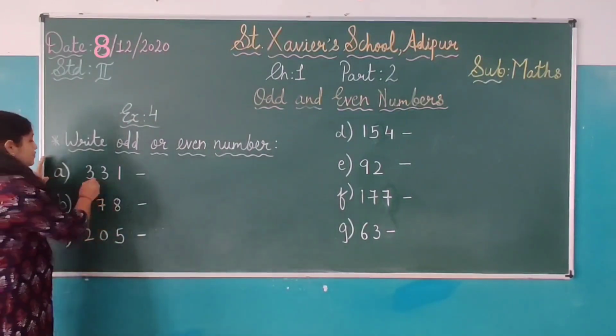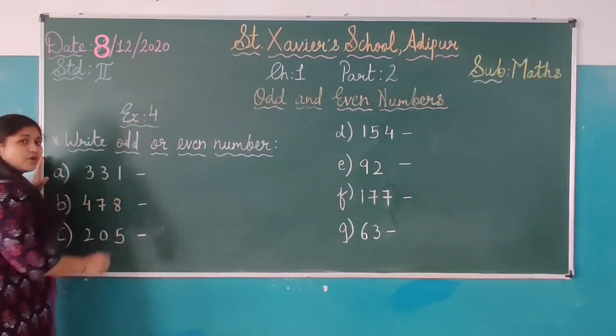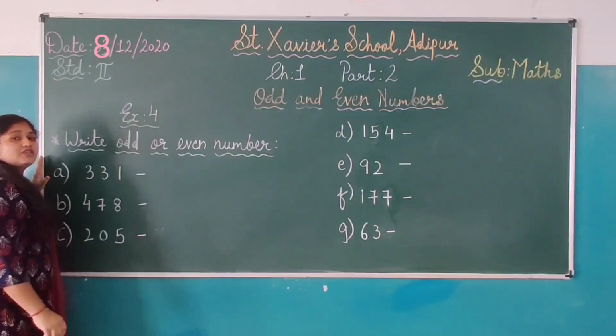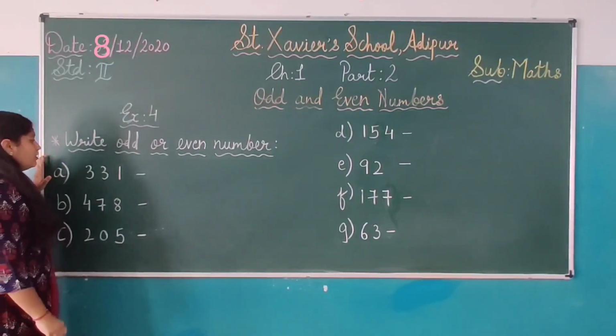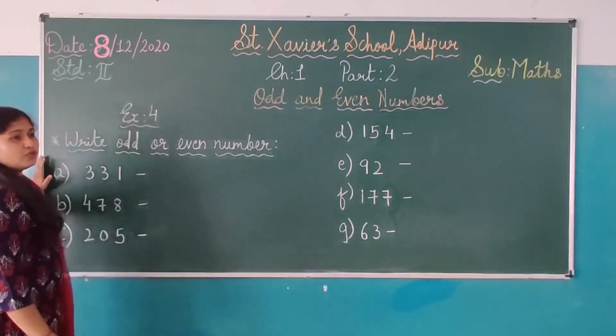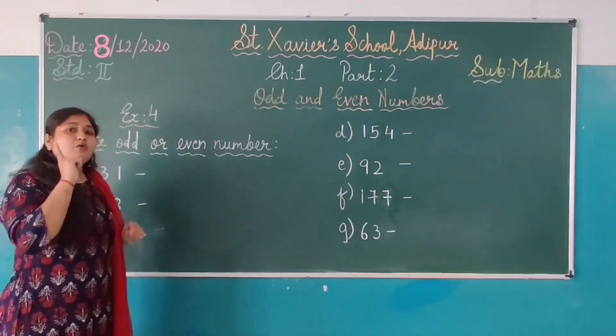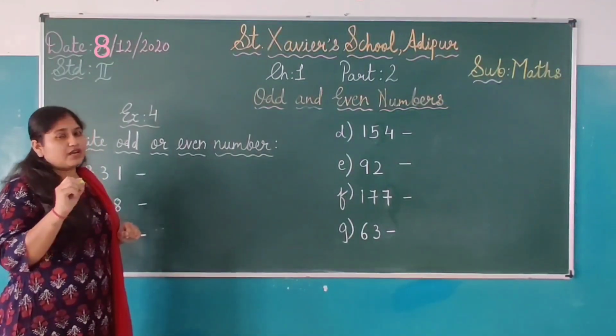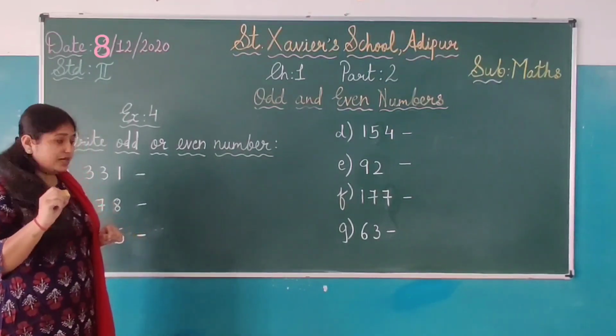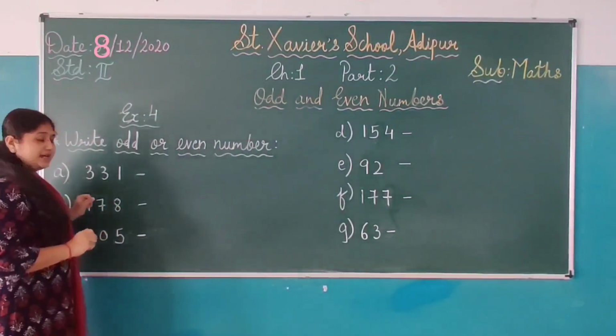The number is 331, right? Now here, students, we have to underline the number which is on the ones place. Ones place पे जो number है हमें उसको क्या करना है? Underline करना है. Okay? Yes, you have to underline that, right?